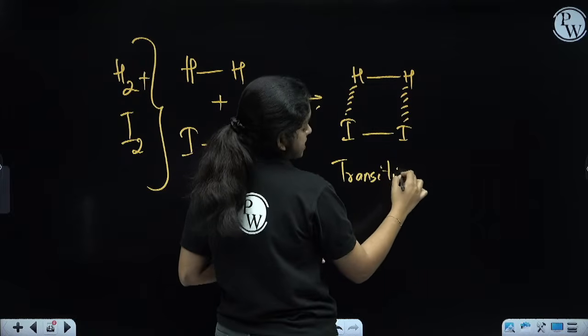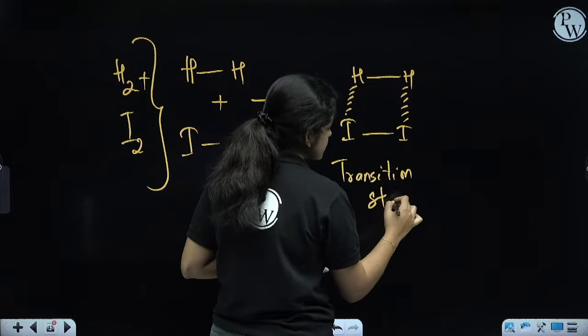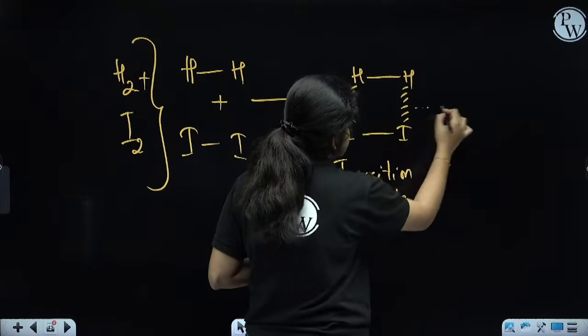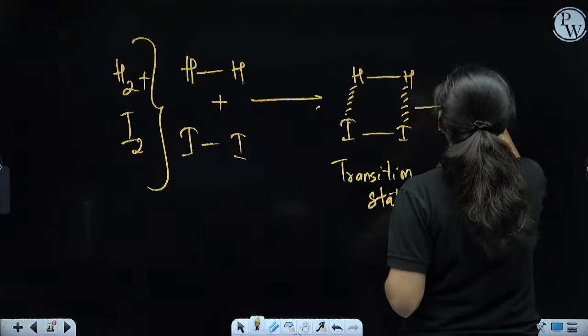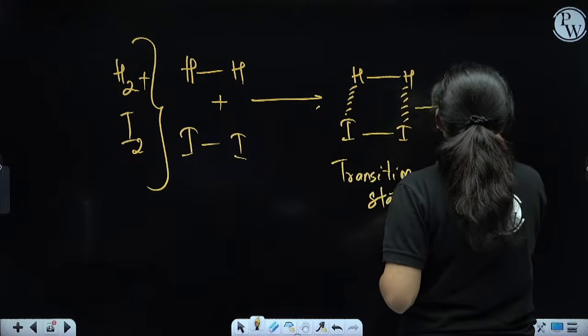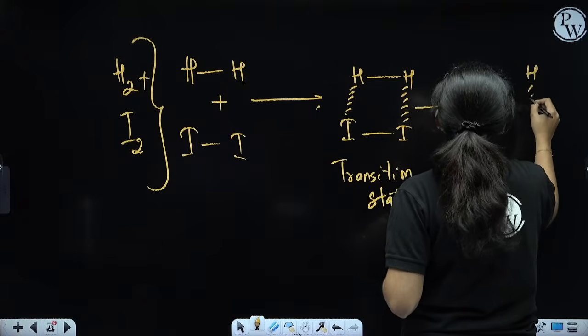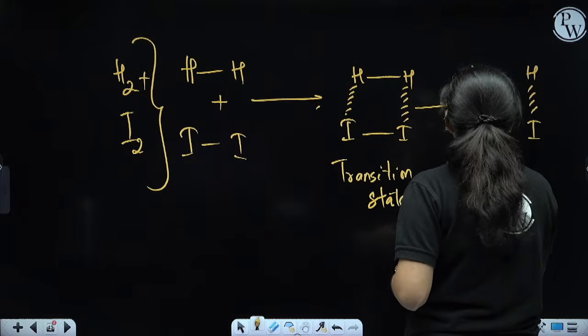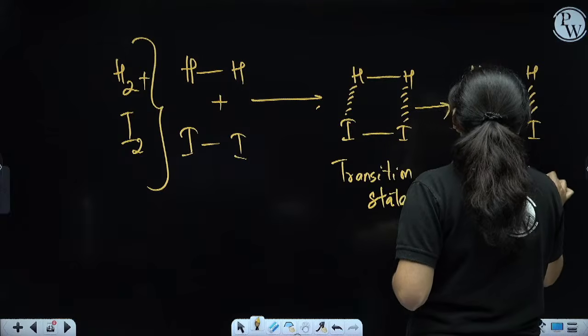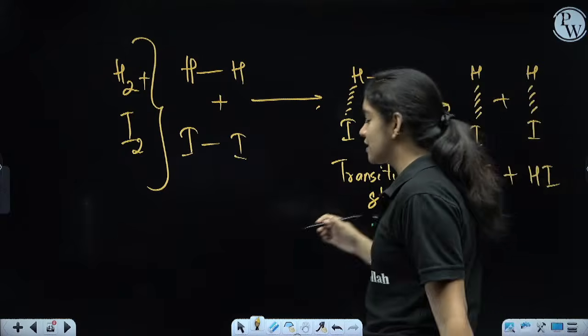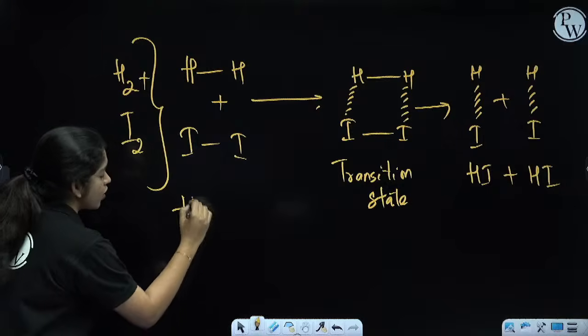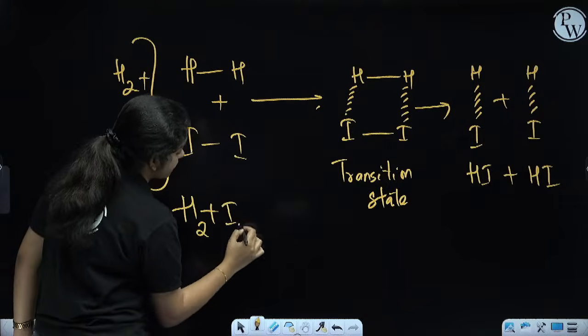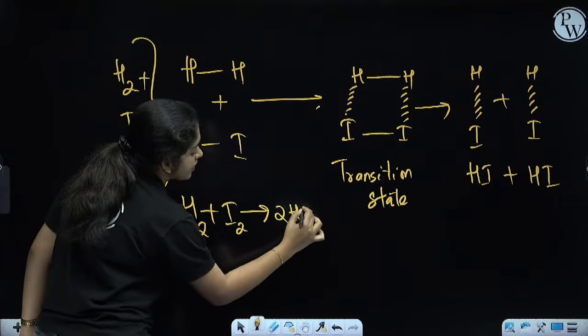We know that the transition state is stable? No, it is not stable. So the transition state will suddenly break and form HI plus HI. Look here, we got the product, HI plus HI. And we know the final reaction. What is happening here? Hydrogen reacts with iodine. What is the product? It is 2HI. We got it.